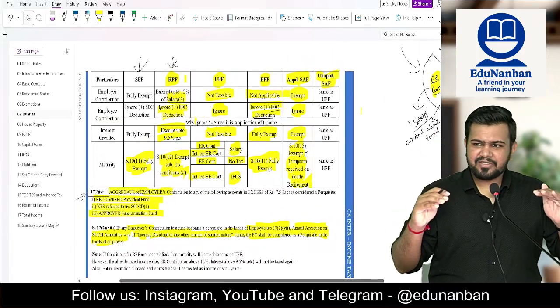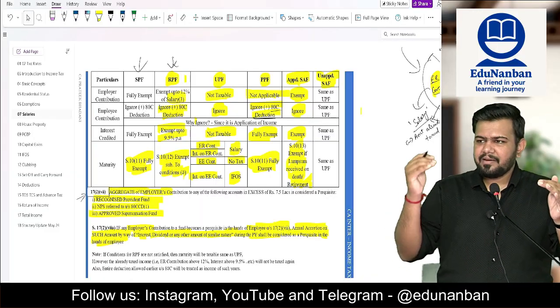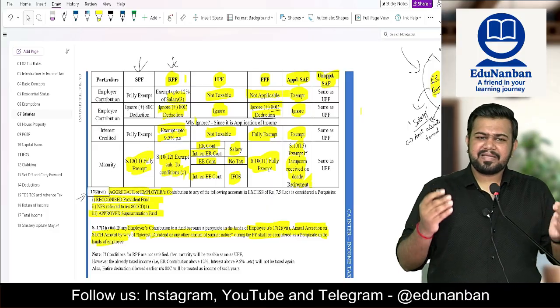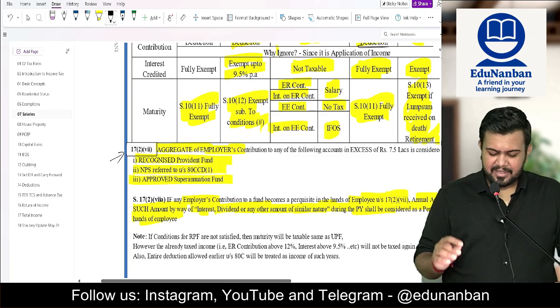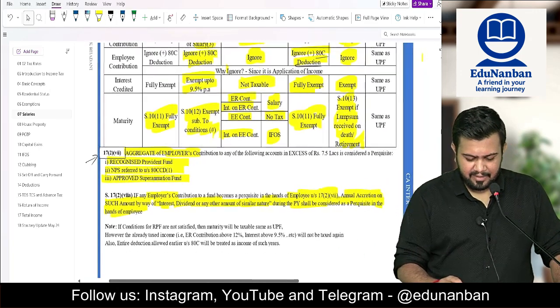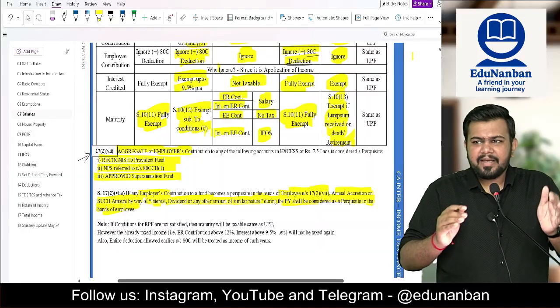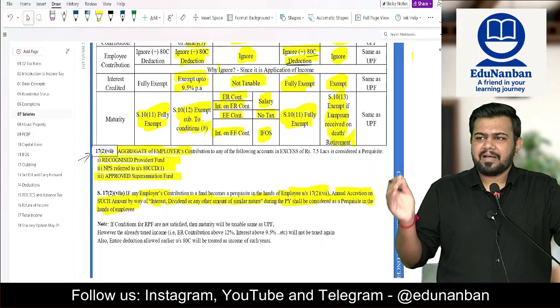In the first layer we saw the taxability above 12%, above 9.5%, then taxability on maturity. Now let's come to the second layer. As per the second layer, we are going to see section 17 subsection 2 clause 7, where the employer is contributing more than 7.5 lakh rupees in 3 funds combined.